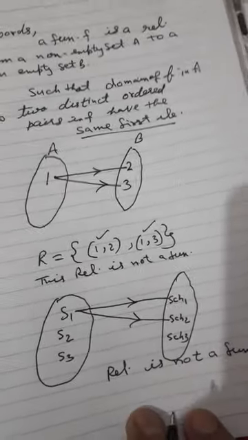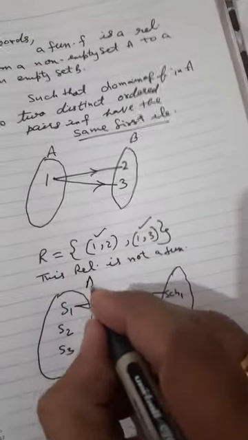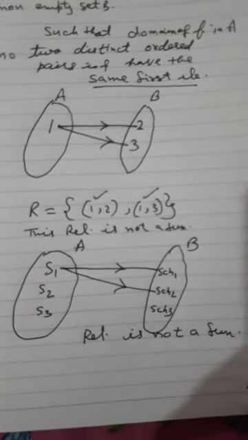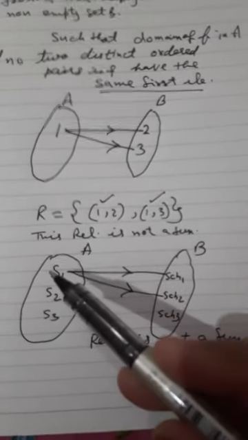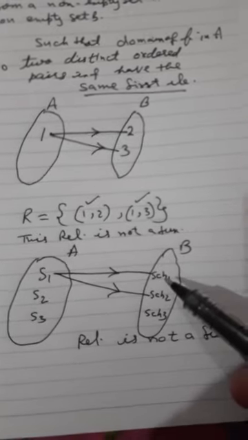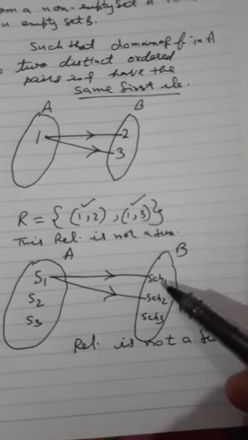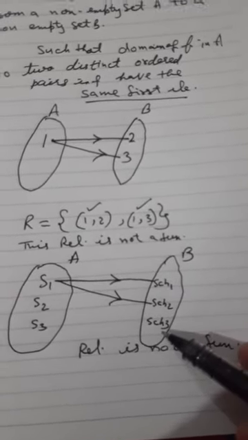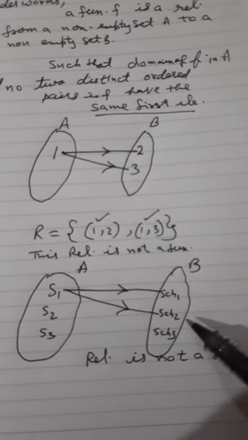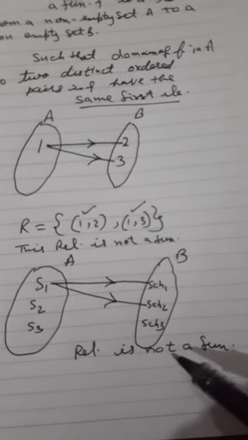Once again I will repeat. Suppose in a set we are having 3 students, S1, S2, S3, and in B set we are having a set of schools, school 1, school 2, school 3. One student can't go into school 1 and school 2. So that type of relation is not a function.